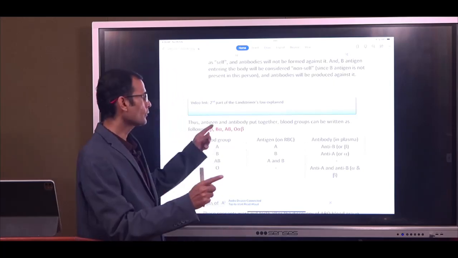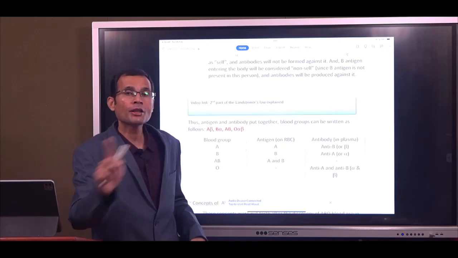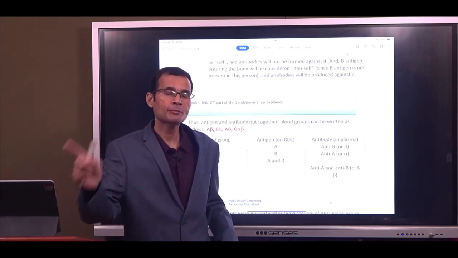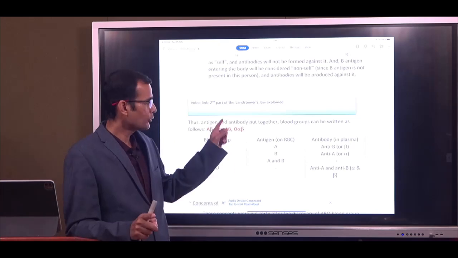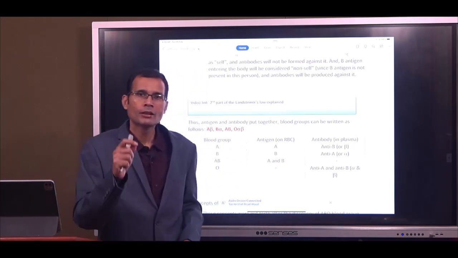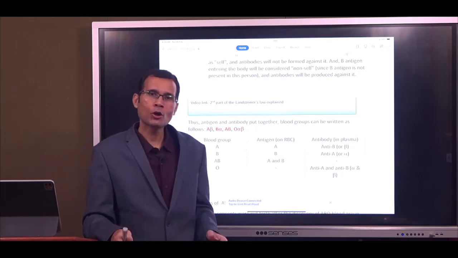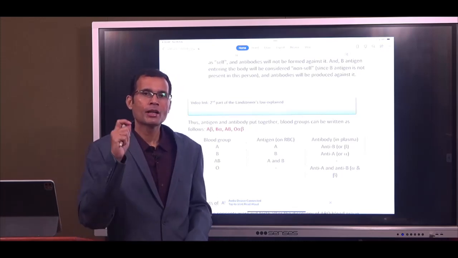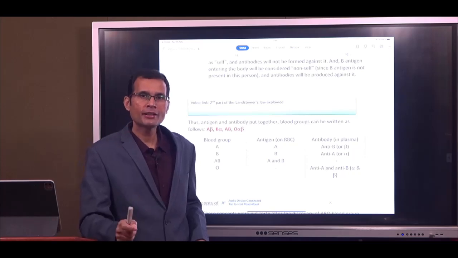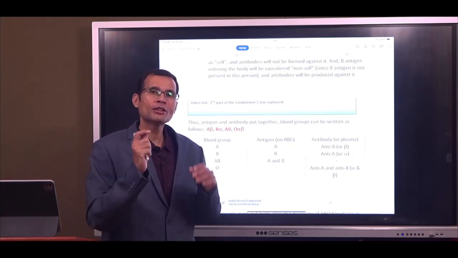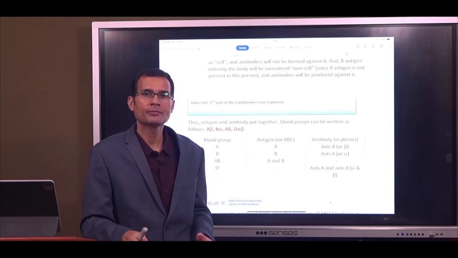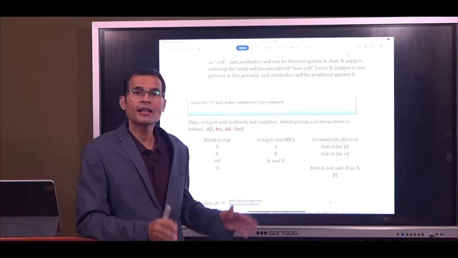And why is that? Note this point: Rh antigen is present only and only on the RBC membrane, only on the red cell membrane.